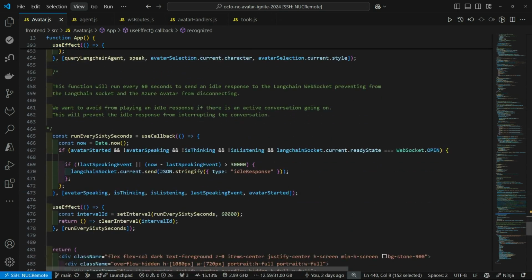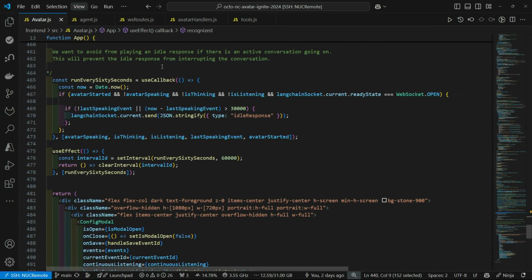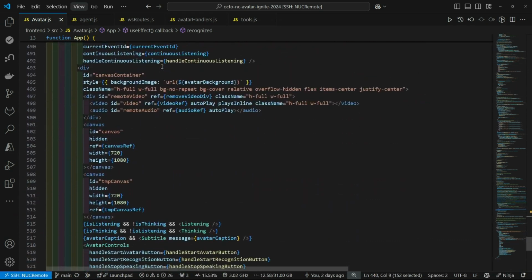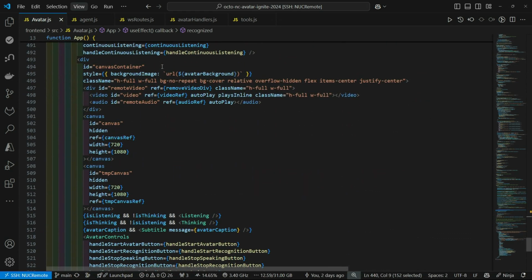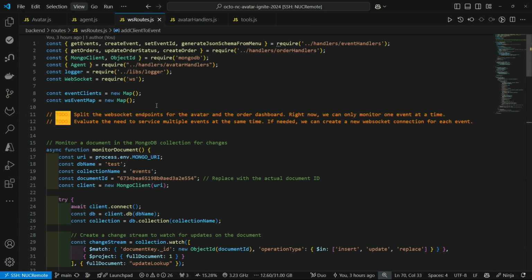And then for the random messages that she comes up with, we have a little clock here. Every 60 seconds, we'll send a message to pull an idle response from the backend, send it over, and then it will speak that. So nothing overly crazy going on with the front end, just typical React stuff and some JavaScript. Some of the fun comes into the actual agent and the tools. So again, like I mentioned, we have an Express app that we're running the WebSocket on.